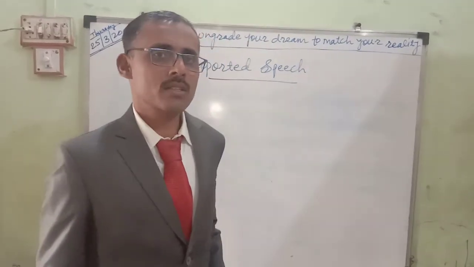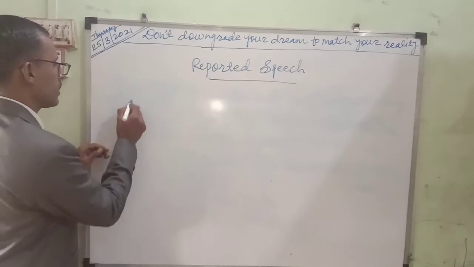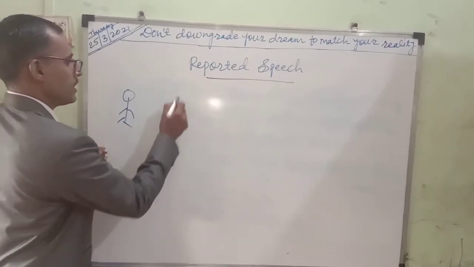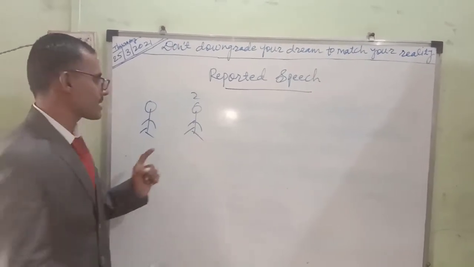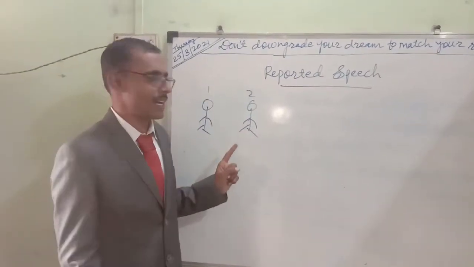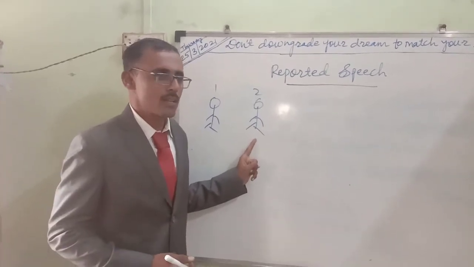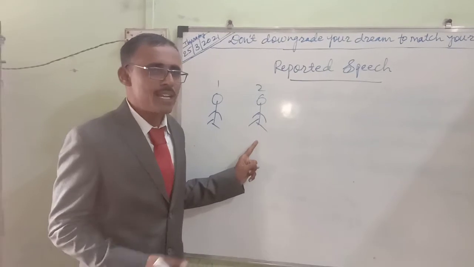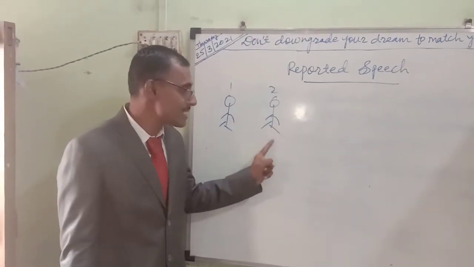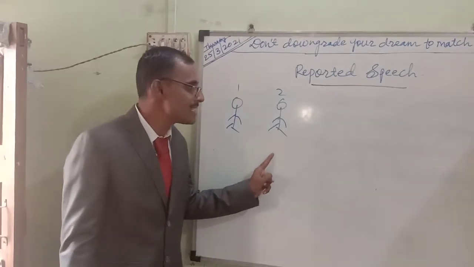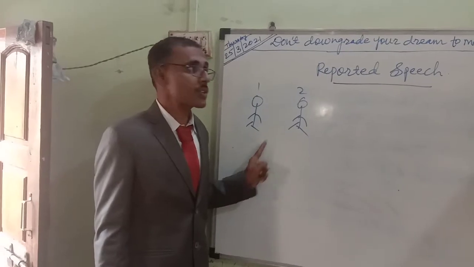Direct dialogue means what, my dear students? See here, for example, I'll write on board. Here one student, here second number student. Second number student is present in the class. First number student is absent in the class. Second number student, he is learning all these things. Teacher is explaining, teacher's idea, tricks. He got it, he understood it. But the absent student, he gets all the information in the evening time. He is explaining, he is narrating, he is reporting. That is called reported speech.